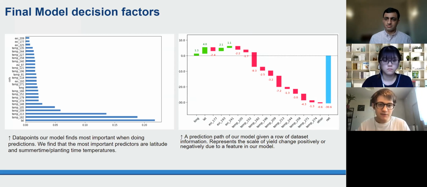The plot on the right is fantastic. It's a waterfall plot, and it's a great visualization technique that shows how the predicted yield of our model changes as we give it more data. So we see at first there is a certain yield, and then once it sees the longitude, the yield prediction increases, and then it goes up and then goes down. And then finally, after seeing everything, it thinks, okay, the final yield is 30 less than just the average of all the yields that we usually would get. Next slide, please.